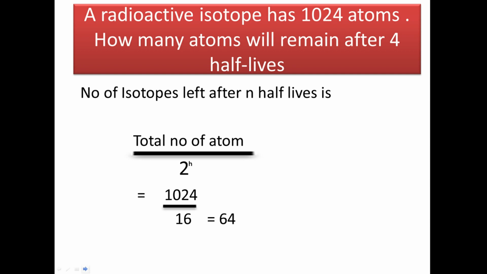Next question. A radioactive isotope has 1024 atoms. How many atoms will remain after 4 half-lives? So we have a formula here that the number of isotopes left after n number of half-lives is the total number of atoms divided by 2 to the power n. Here we have the total number of atoms as 1024 and 2 to the power 4, that is 16. So 1024 divided by 16 gives rise to 64. So the answer is 64. That is, after 4 half-lives we will have 64 atoms left.